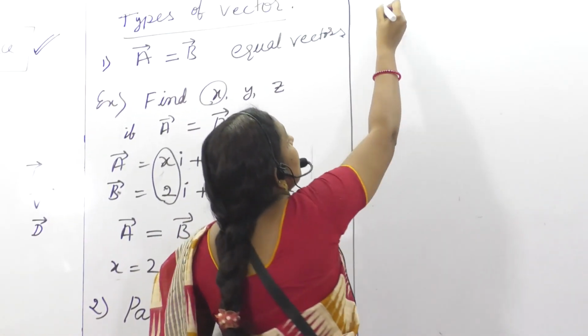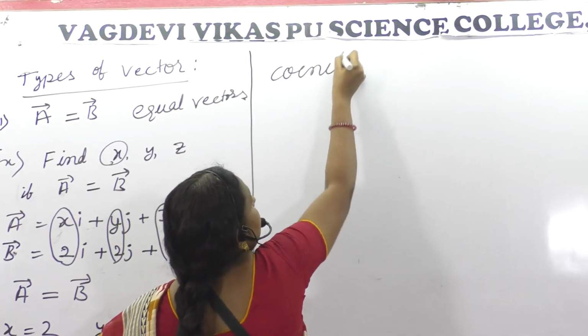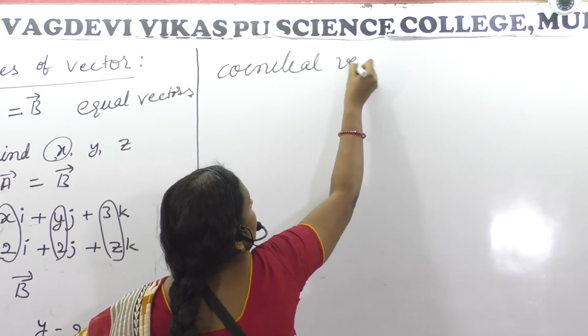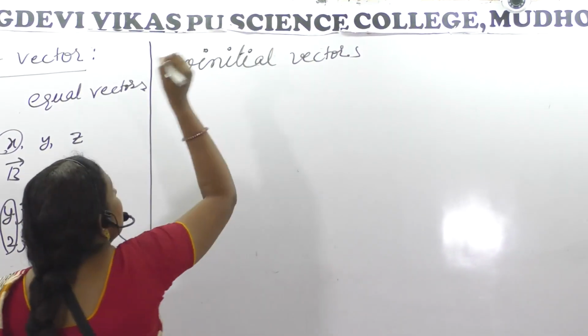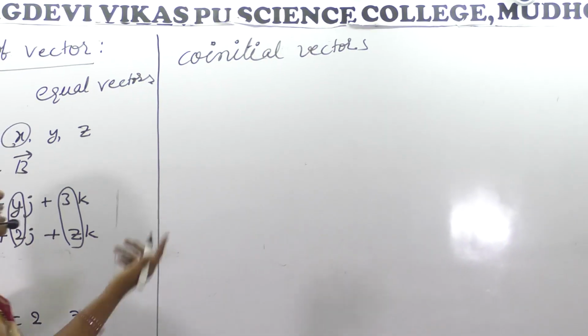Next, coinitial. Coinitial means what? Initial means what? Initiating.